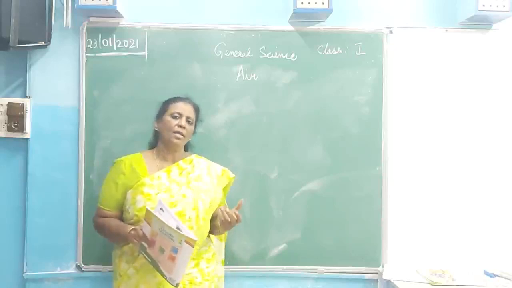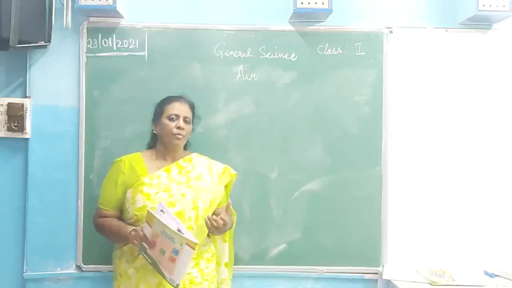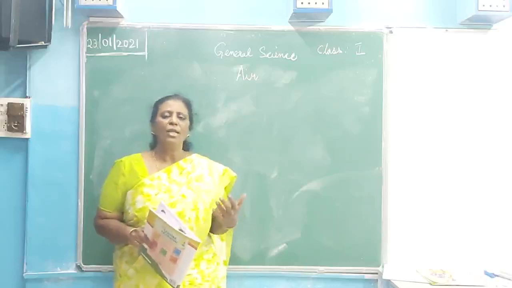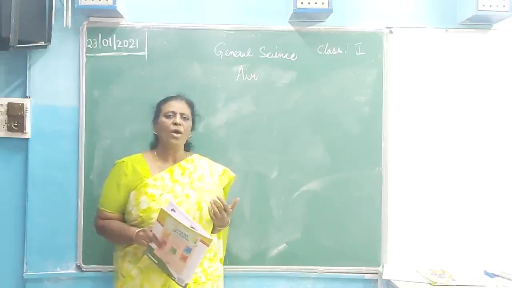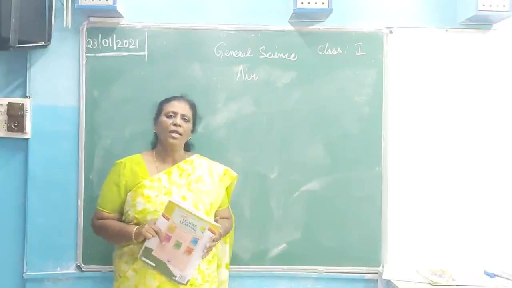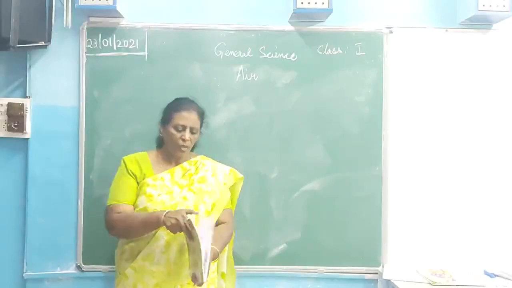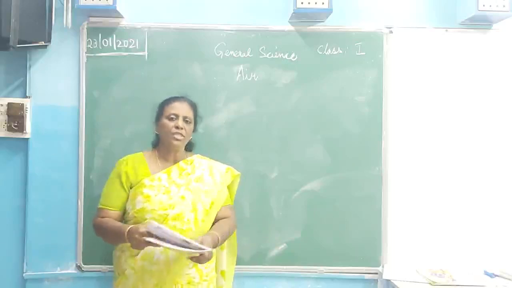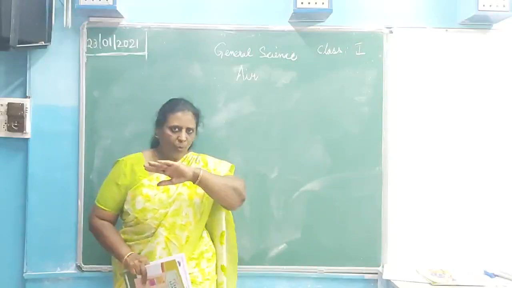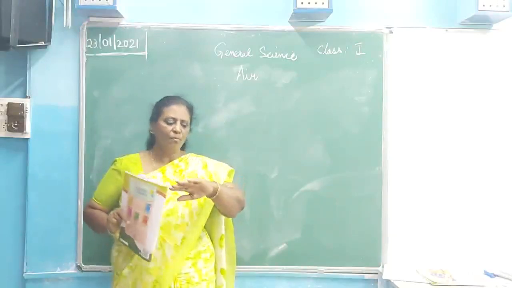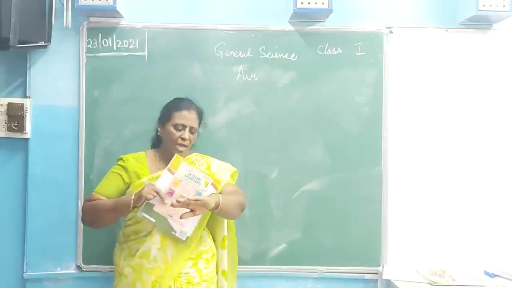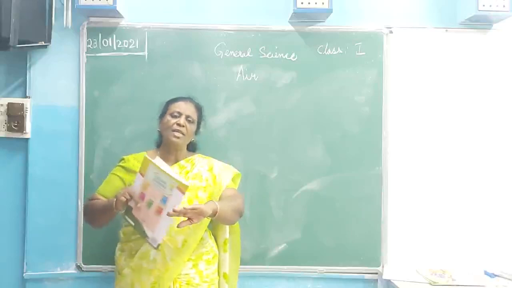So only when you have air can we breathe. Otherwise we get suffocation. All living beings need air to live. Without air we cannot live. Even the plants cannot live without air. Now blow on your hand. What happens? You can feel the air moving. Wherever you are blowing, the direction of the air is felt in that area.